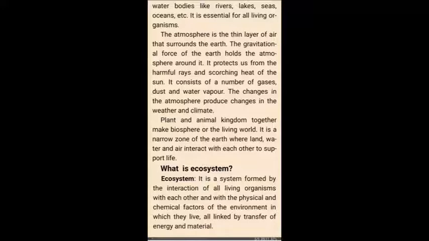Plant and animal kingdom together make biosphere or living world. So plant and animal kingdom makes biosphere. It is a very narrow zone of the earth where land, water and air interact with each other.